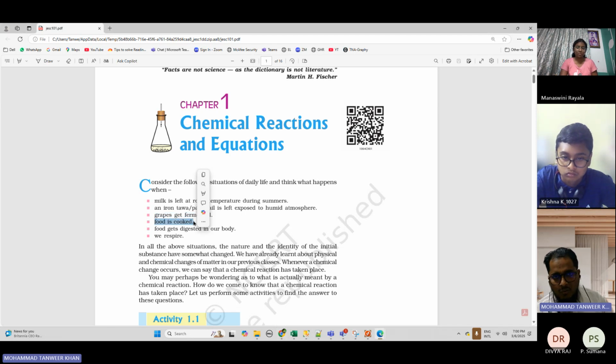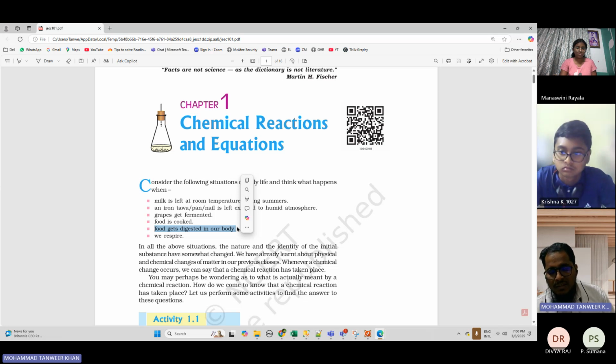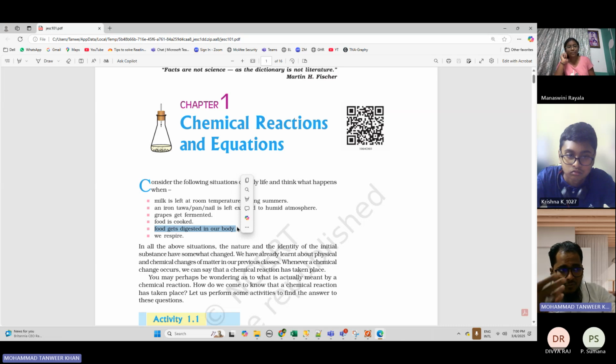Food is cooked. When you cook a food, that's also an example of chemical reaction only. Food is getting digested in our body. It's a very beautiful example. The food which is getting digested in our body is also a very good example of chemical reaction. And from that only you are getting energy, right? So if someone asks you to tell the real time examples of chemical reactions, you can tell this: the food which is getting digested, if you're eating something, we're getting energy from it, right? That's also an example of chemical reaction.